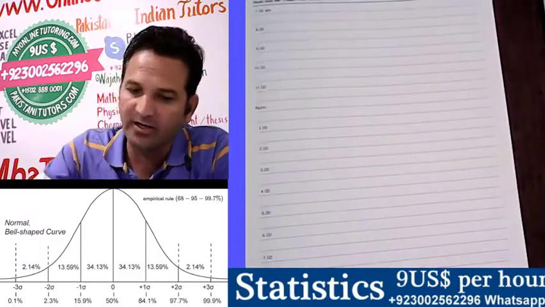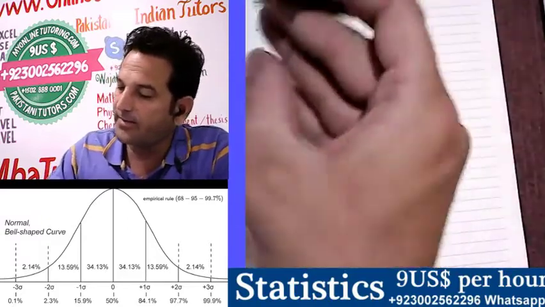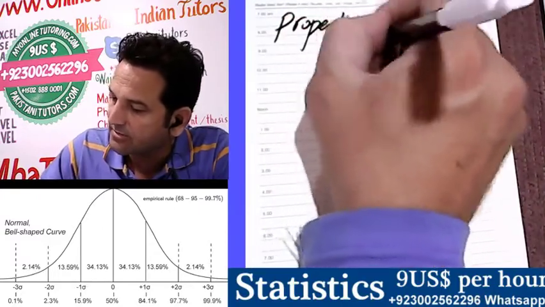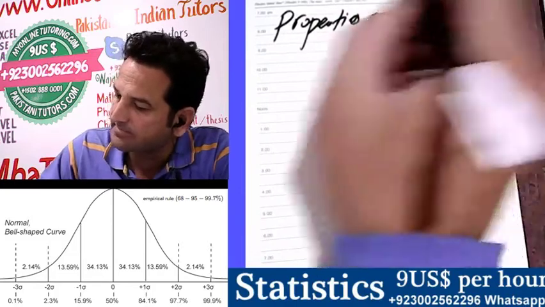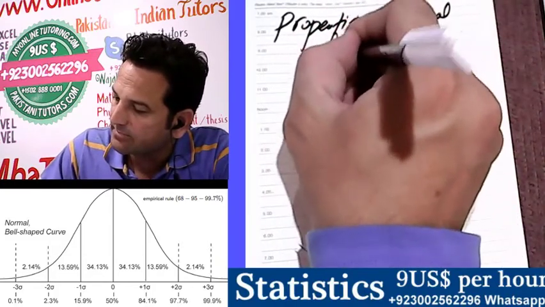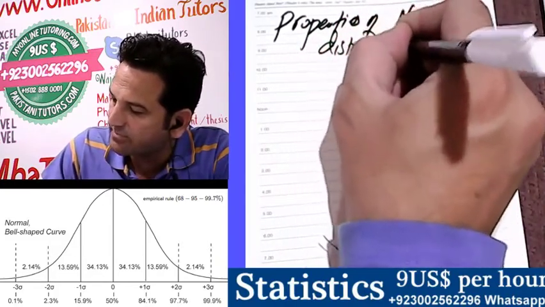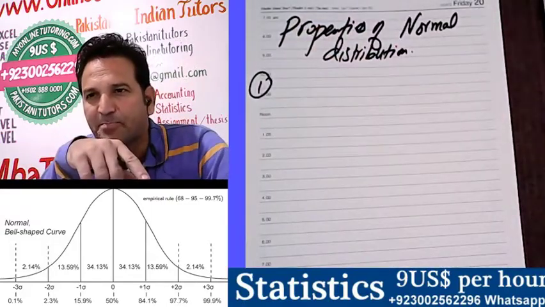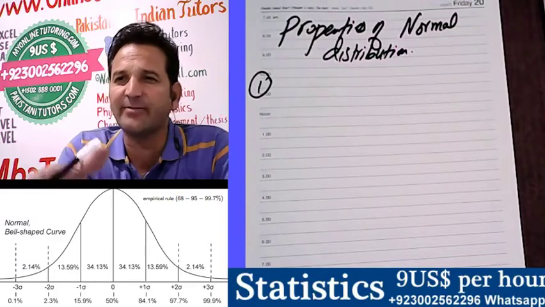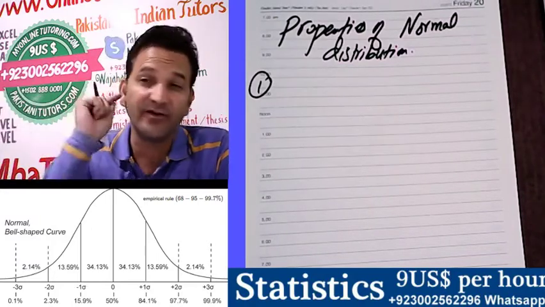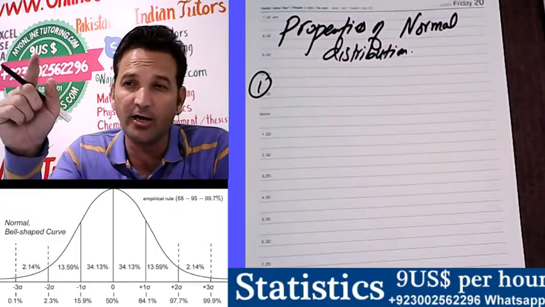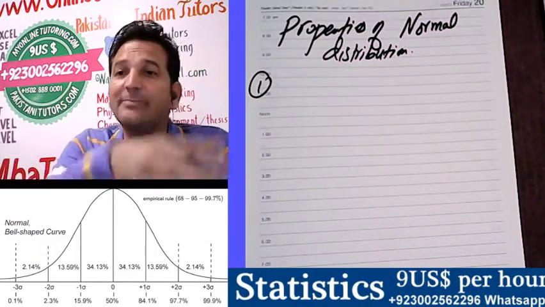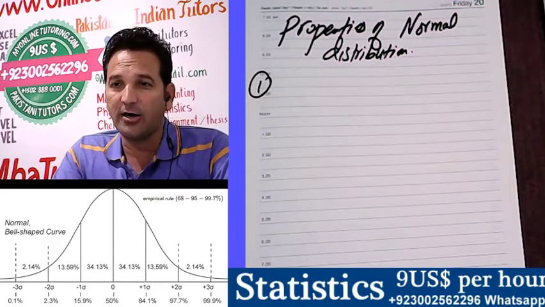Now we have to look into the properties of normal distribution. We will talk about around 6 to 7 properties, and then we will discuss one of the most important characteristics of normal distribution, the main property, which is the basis of all the points.